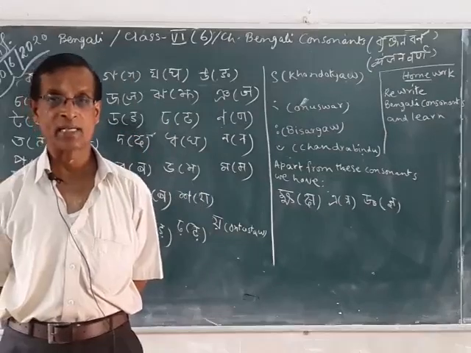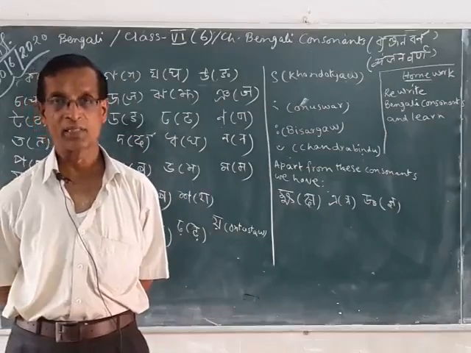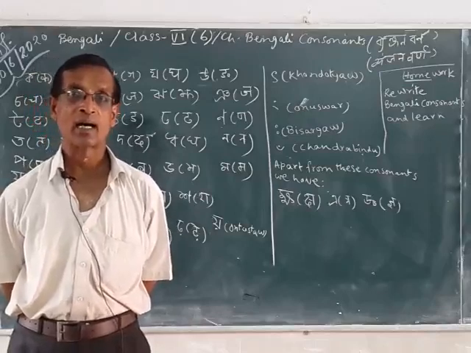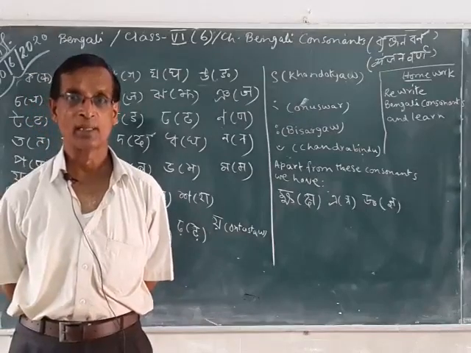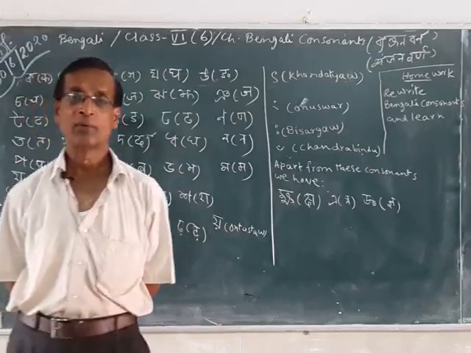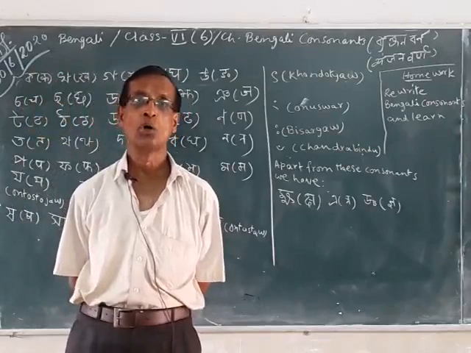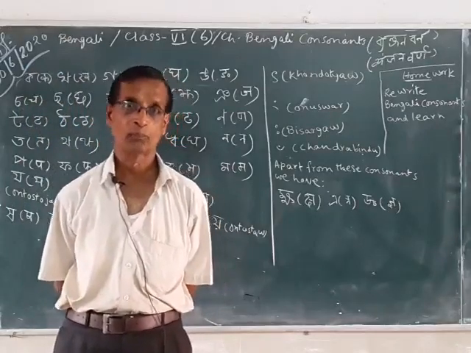Hindi is written in Devanagari script, Bengali is written in Bengali script. In Hindi we give more stress on a, ka, kha, ga, gha and so on, and in Bengali we give more stress on okar: ko, kho, go, gho and so on.